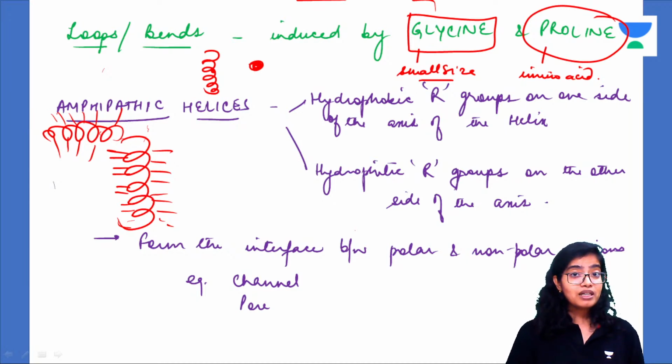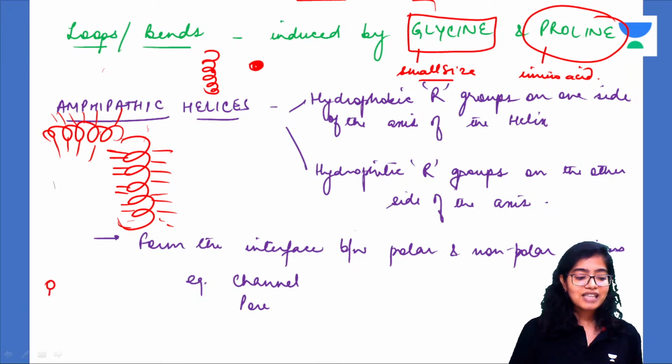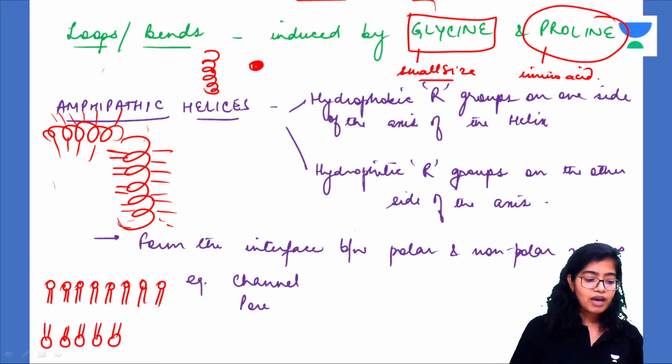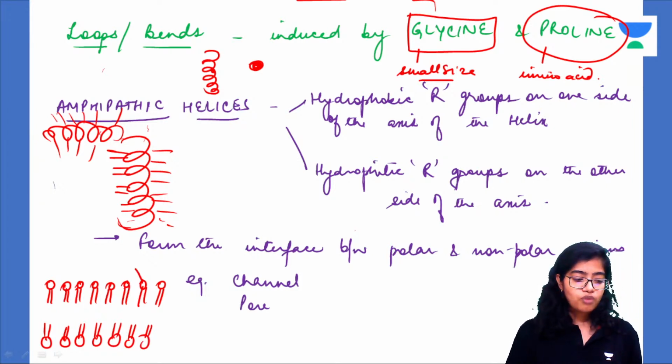Is this structure familiar? Where have you seen this structure? In the cell membrane. The phospholipids are also amphipathic. Remember how phospholipids are arranged? Phospholipid bilayer, the hydrophilic head, hydrophobic tail.